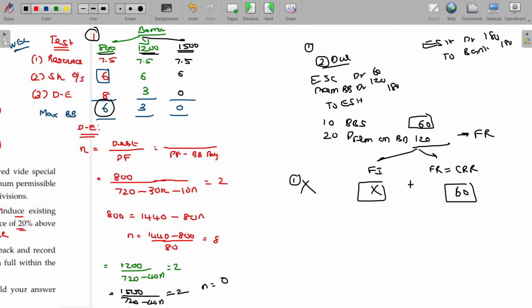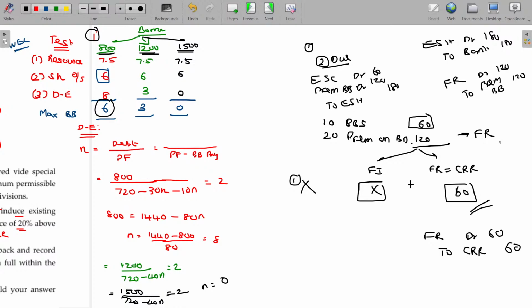Now you have to pass the entry for this free reserve adjustment. Free reserve account or profit and loss account debit to premium on buyback, the value being 120. Now finally, free reserve account debit to CRR, the value being 60. Clear? With that, buyback of shares is over.